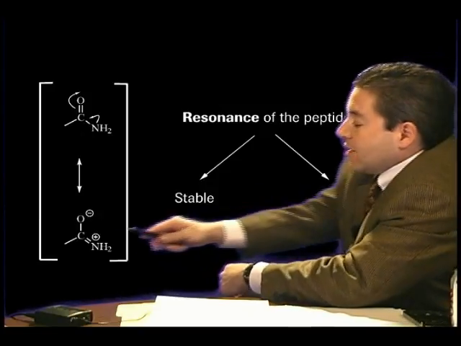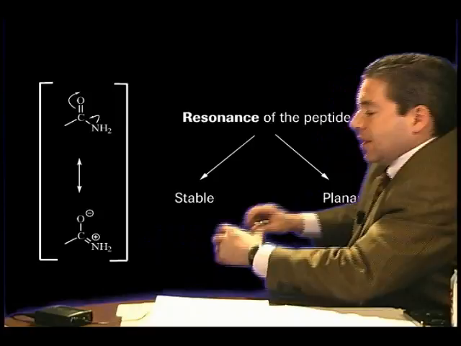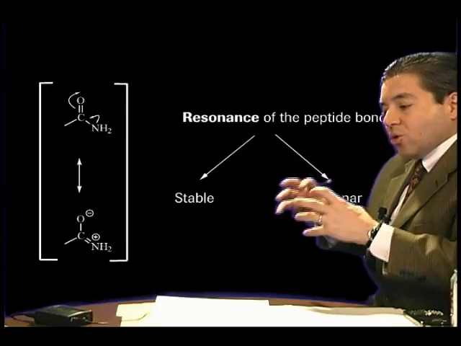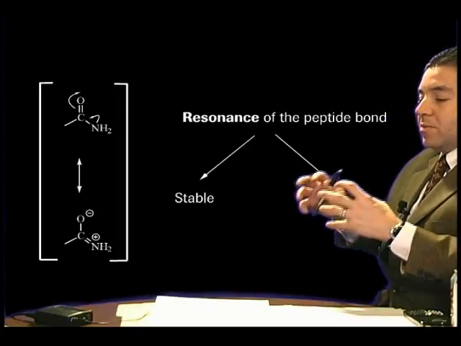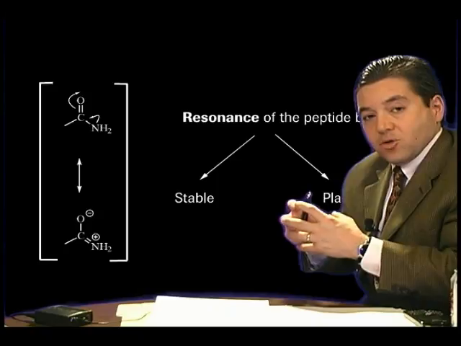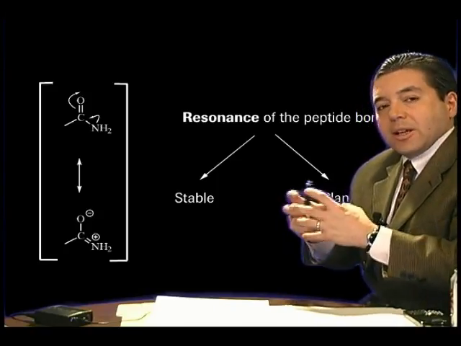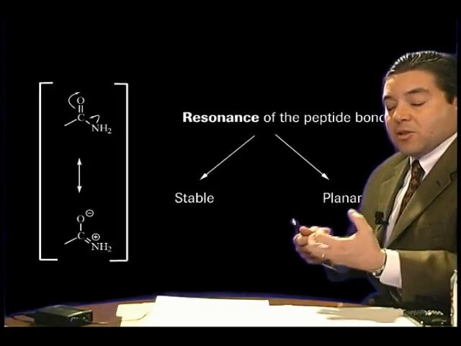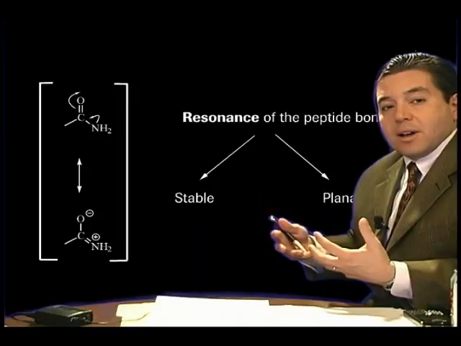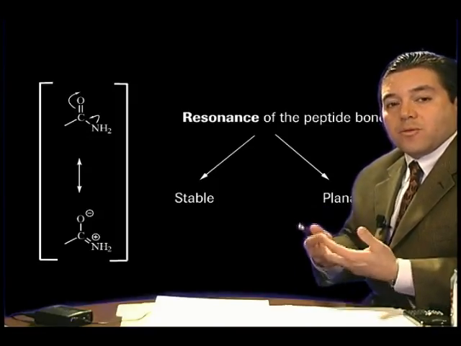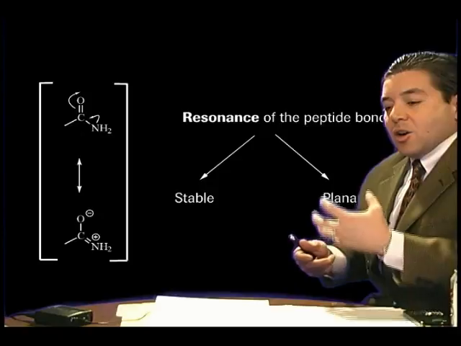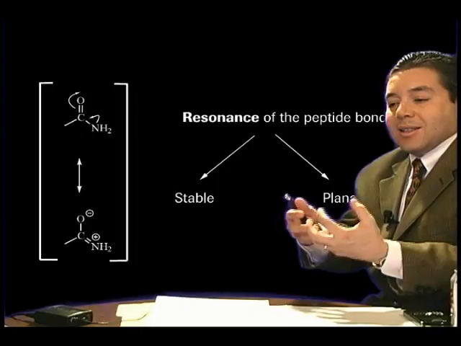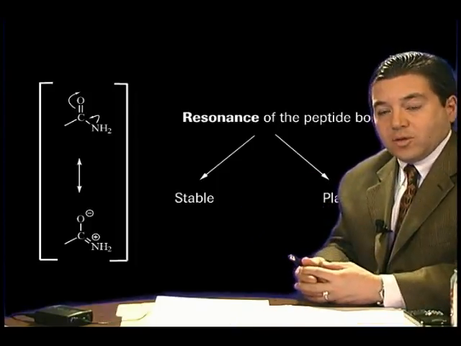The protein can rotate around the single bonds around the amide linkage, so proteins actually do have flexibility, but they also have a certain rigidity, and that's extremely important because proteins are a combination of having a fixed structure but also some flexibility. So it actually has the best of both worlds. That fixed structure is very important because your muscles are made of proteins, and if they were completely flopping around, they wouldn't have the stability to actually perform the function of being muscle proteins. A hormone has a defined structure. You don't want it to be so loose and flexible that it doesn't have a defined enough structure to bind to its receptor and so forth.